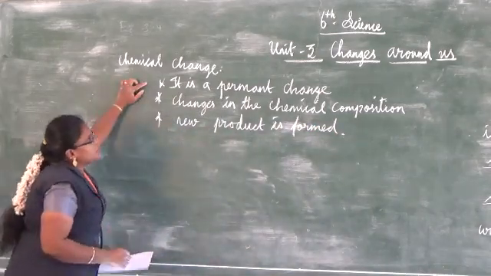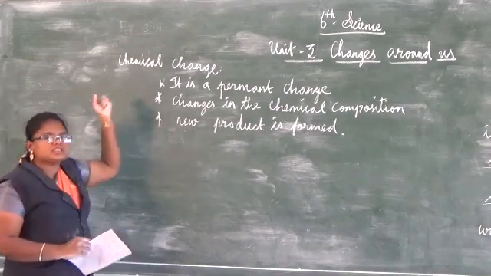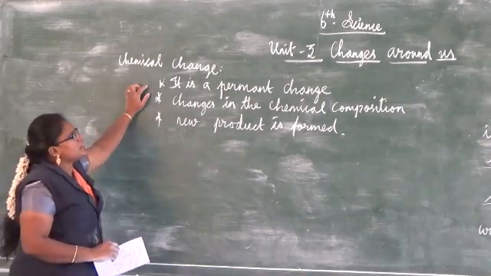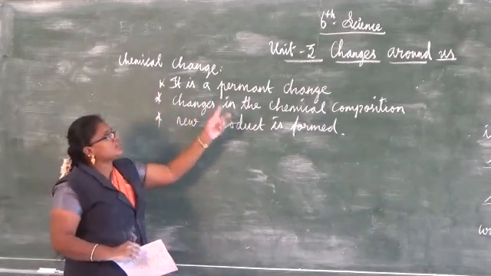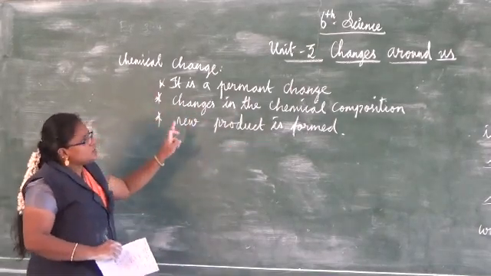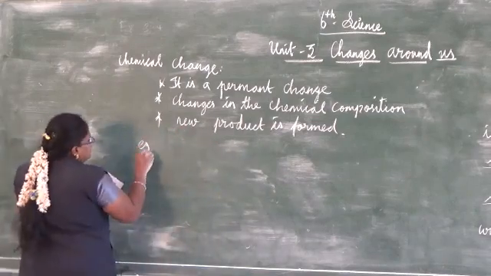Understand? It is a permanent change. Once the paper is burned, that's all. You can't bring it back. When you crush it, you can bring it back. But when you are burning it, it is turned to ashes. So it is a permanent change. Changes in the chemical composition. Here, a new product is formed. Understand? Next, examples for that.